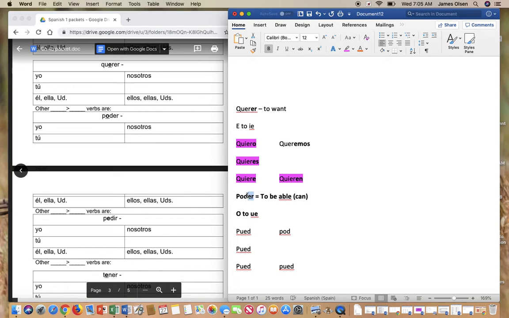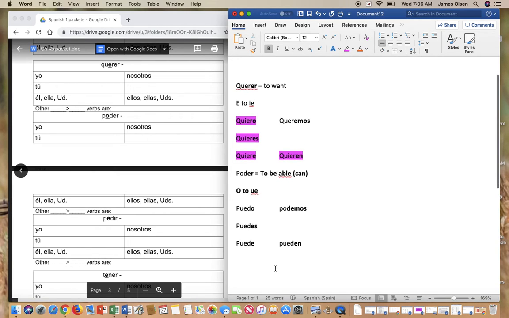Notice this is an ER verb, right? So this is what you learned in your green packet, verde. You're adding your endings for ER verbs. So O, S, E, emos, and N. So now I've changed it from to be able to I am able, or I can, you can, he can, we can, and they can.